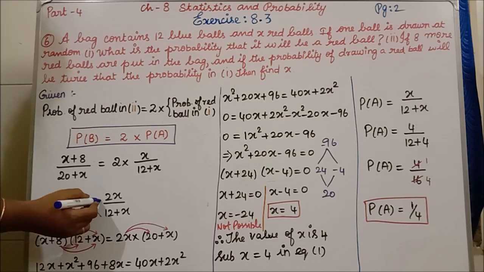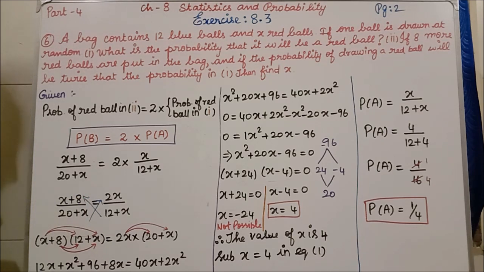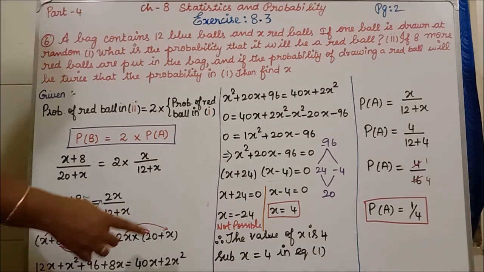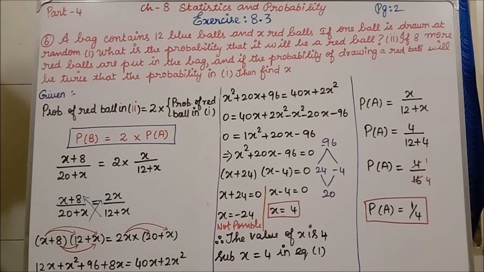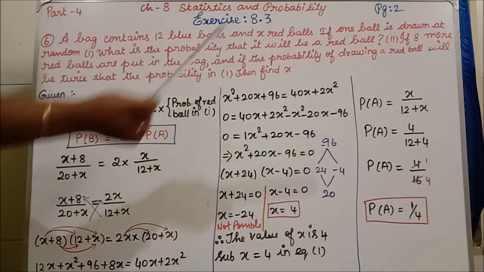See, I am doing the cross multiplication. So x plus 8 into 12 plus x is equal to 2x into 20 plus x. I am multiplying each term based on the arrow marks. The next step you will know yourselves. Here we have 12x plus 8x, which is 20x. Here x square plus 96 is equal to 40x plus 2x square.